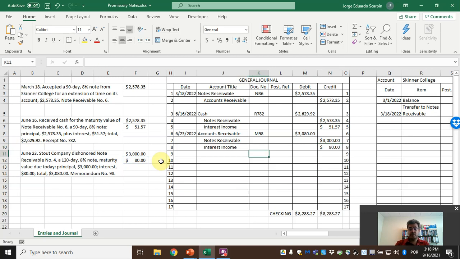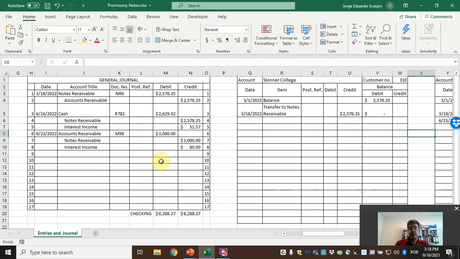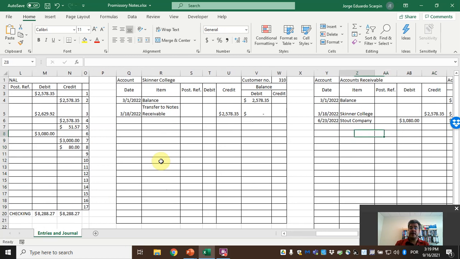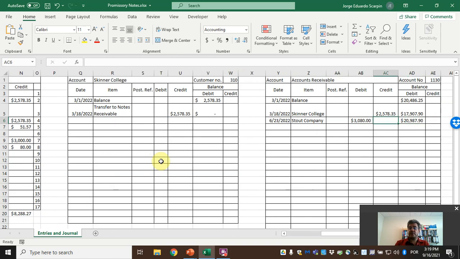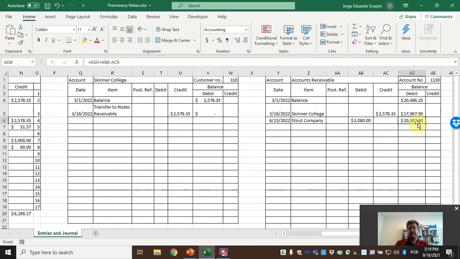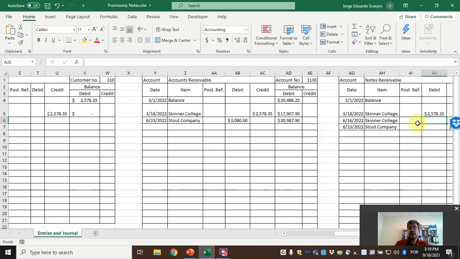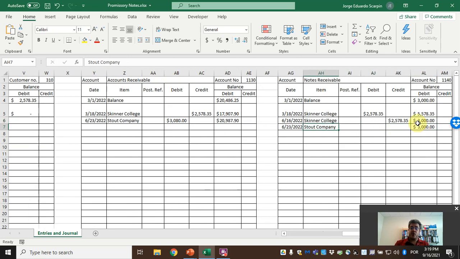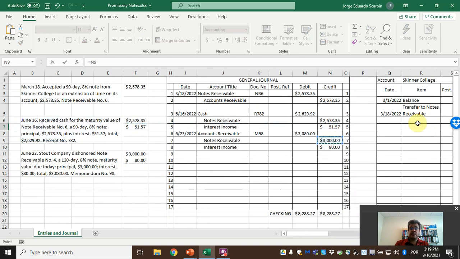Let's update everything here. So we need to update the accounts receivable. So the accounts receivable here is Stout Company, the 3,000. So we have this ending balance, $17.9 thousand. We are debiting accounts receivable 3,080. So 20,987. The notes receivable, Stout Company, we are crediting the $3,000.